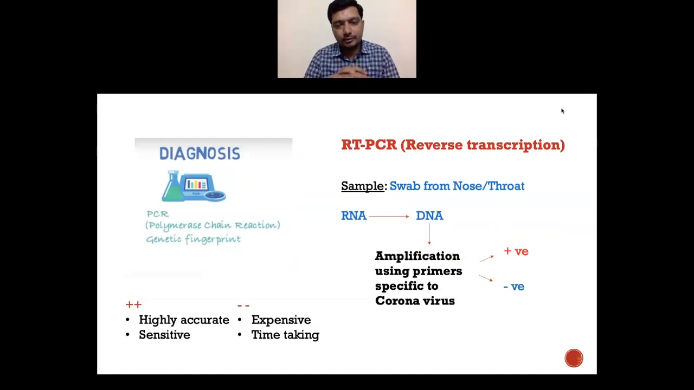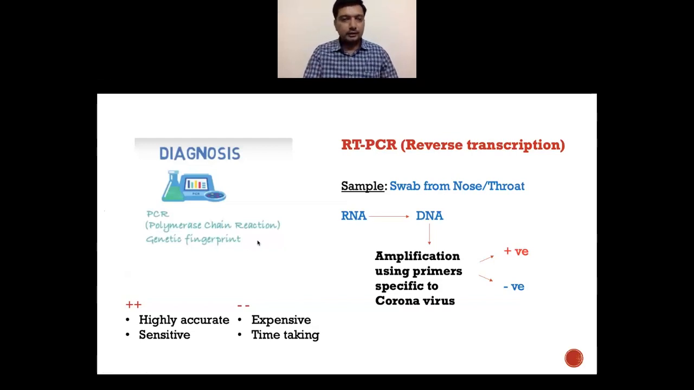We have also been hearing quite a bit about diagnosis. We know that ICMR recommends using what is called reverse transcription based PCR for diagnosing corona infection. You might have heard about PCR because we study this under immunodiagnostics in Unit 7, where this is a molecular diagnostic tool. PCR stands for polymerase chain reaction. It is a DNA amplification tool.